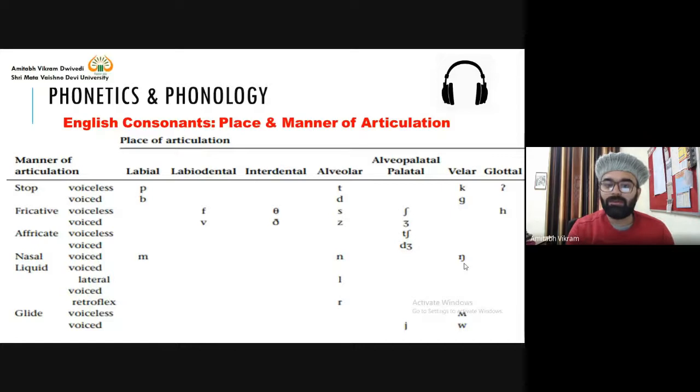Once you pronounce these sounds, ma, na, anga, and you press your nose, then there is no pronunciation. For example, I want to pronounce the ma sound, and I press my nose. Ma, ma, ma. As soon as I close my nostrils, you can see that you can't hear the voice. Now it is ma, very clear, ma, ma. So that's why these three sounds are known as nasal.